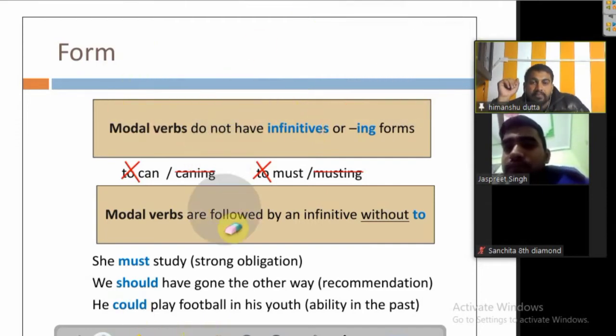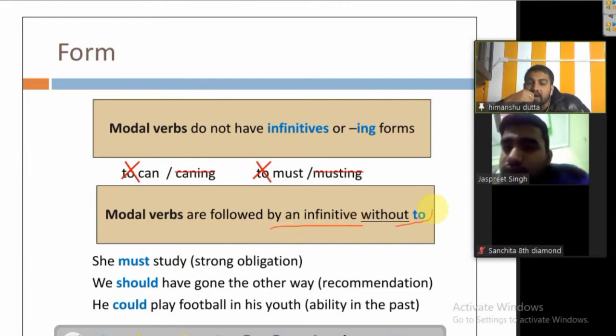So that is not possible. Modal verbs are followed by an infinitive without to. They are followed by an infinitive where to is not used.